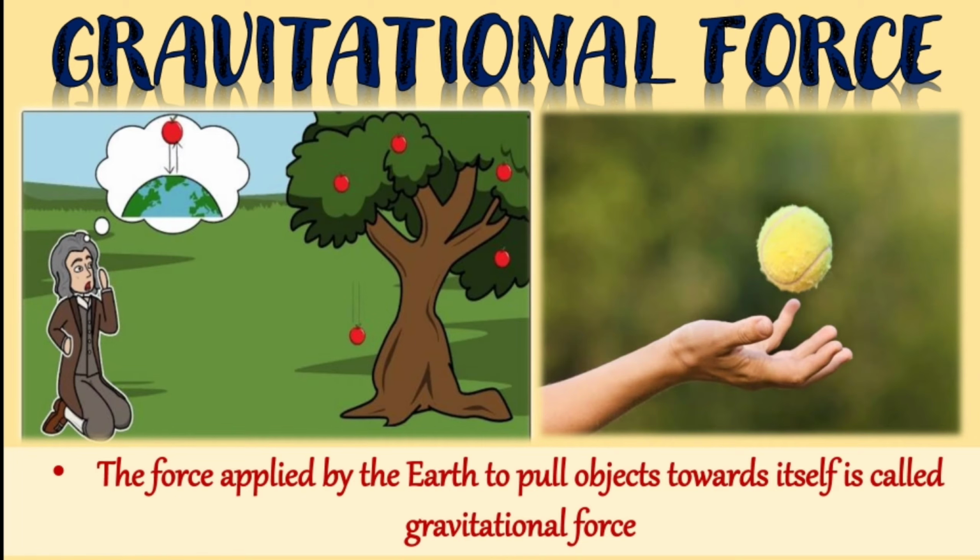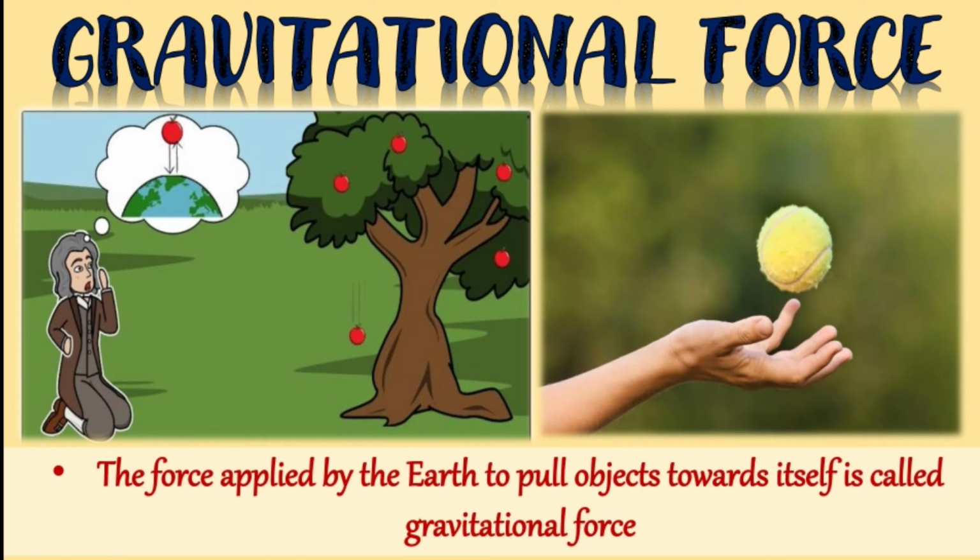Now what is that? The earth pulls everything towards itself. You know that, right? So Sir Isaac Newton was the one who discovered gravitational force in the 17th century. He said that when any object is thrown in the upward direction, the force of gravity, or you can say gravitational force, starts acting on it. This force acts in the direction opposite to that of the object.